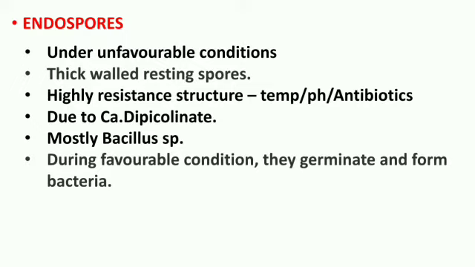These endospores have a thick wall, and this wall is made up of calcium dipicolinate. Generally, these endospores are formed by Bacillus species. During favorable conditions, these endospores germinate and form bacteria.